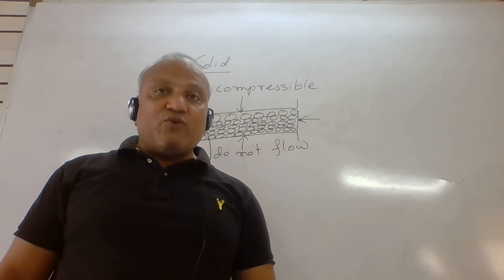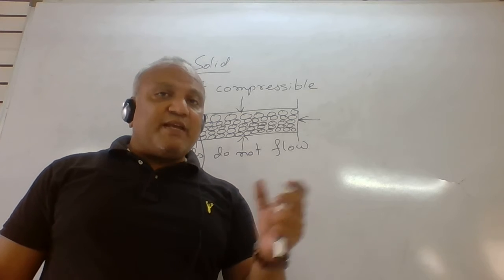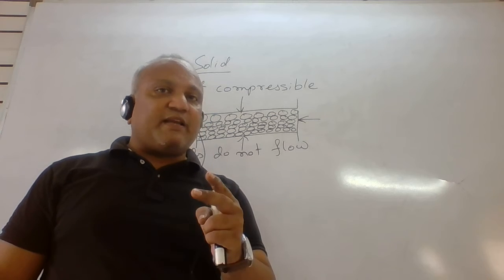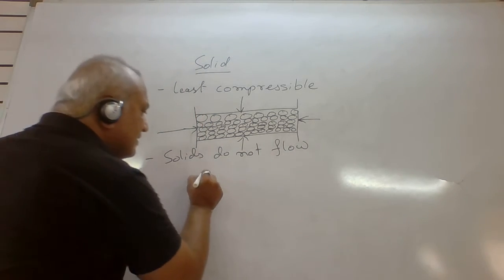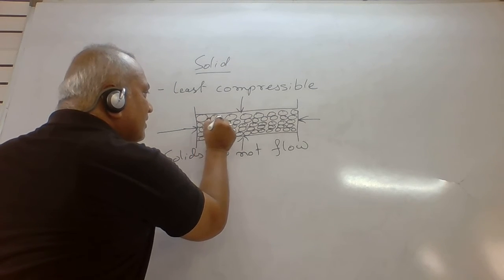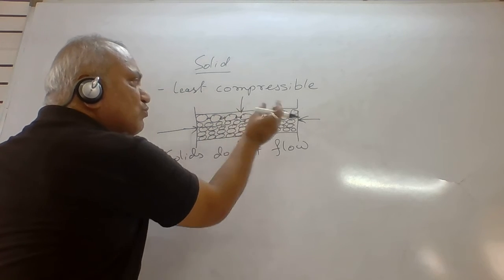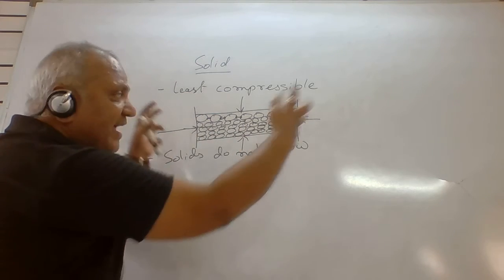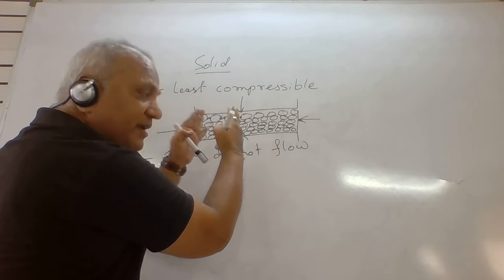Why do solids not flow? The same thing, because the attraction between two particles is very much, and the speed is very least. It means a particle has less space to move. Between these two particles, if you see, there is very little space to move. And their attraction is very much. They attract each other very much, but they cannot move freely in the space.